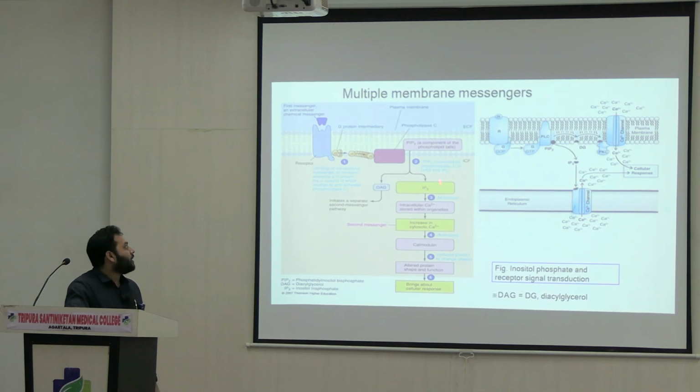See here, once IP3 is produced, it causes an increase in the level of intracellular calcium ion. How? IP3 actually helps in the mobilization process. You can see from here, this is the endoplasmic reticulum cell membrane.